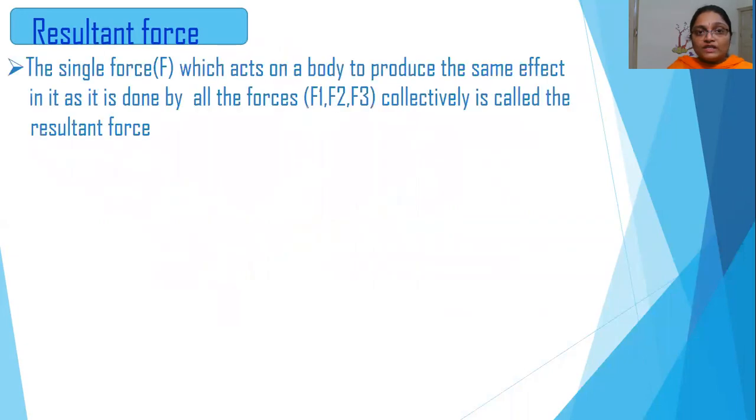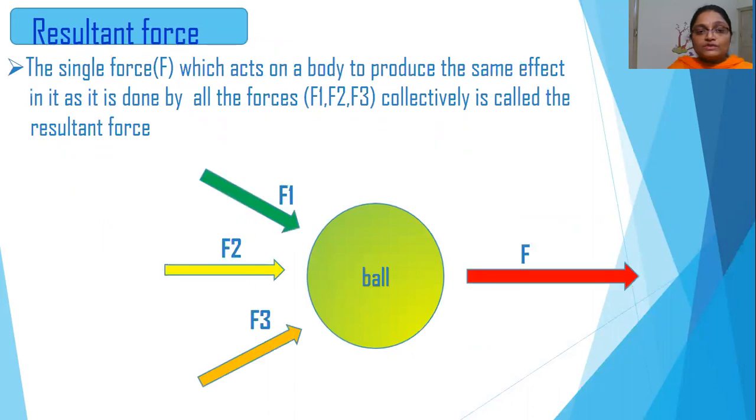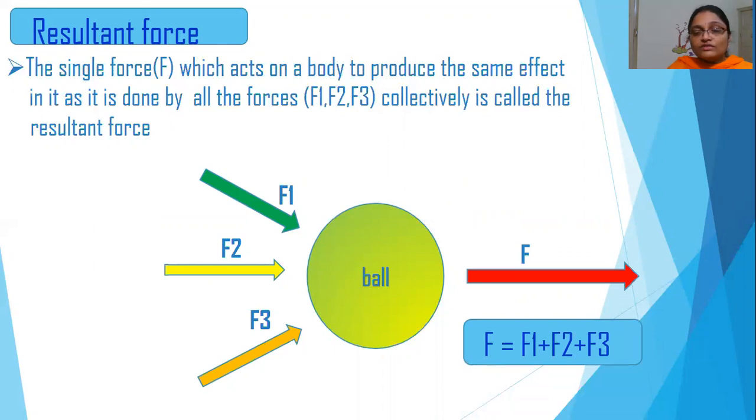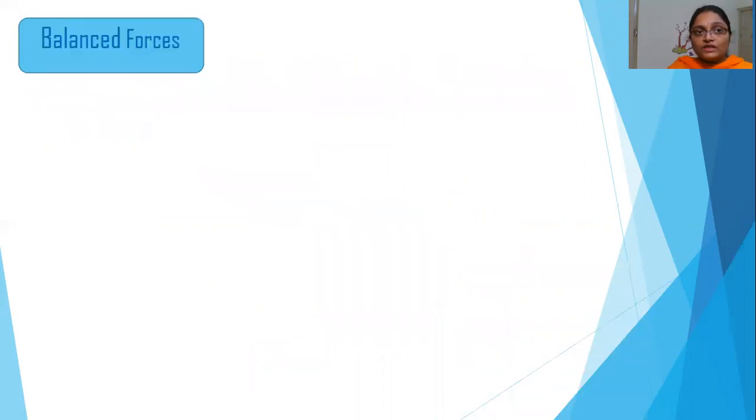Now moving on, what is a resultant force? Let us consider an example here where a ball is acted upon by three individual forces, F1, F2 and F3. These three forces can be replaced by a single force F which produces the same effect as done by all the forces collectively. And the force F is called the resultant force, which is the sum of the three individual forces.